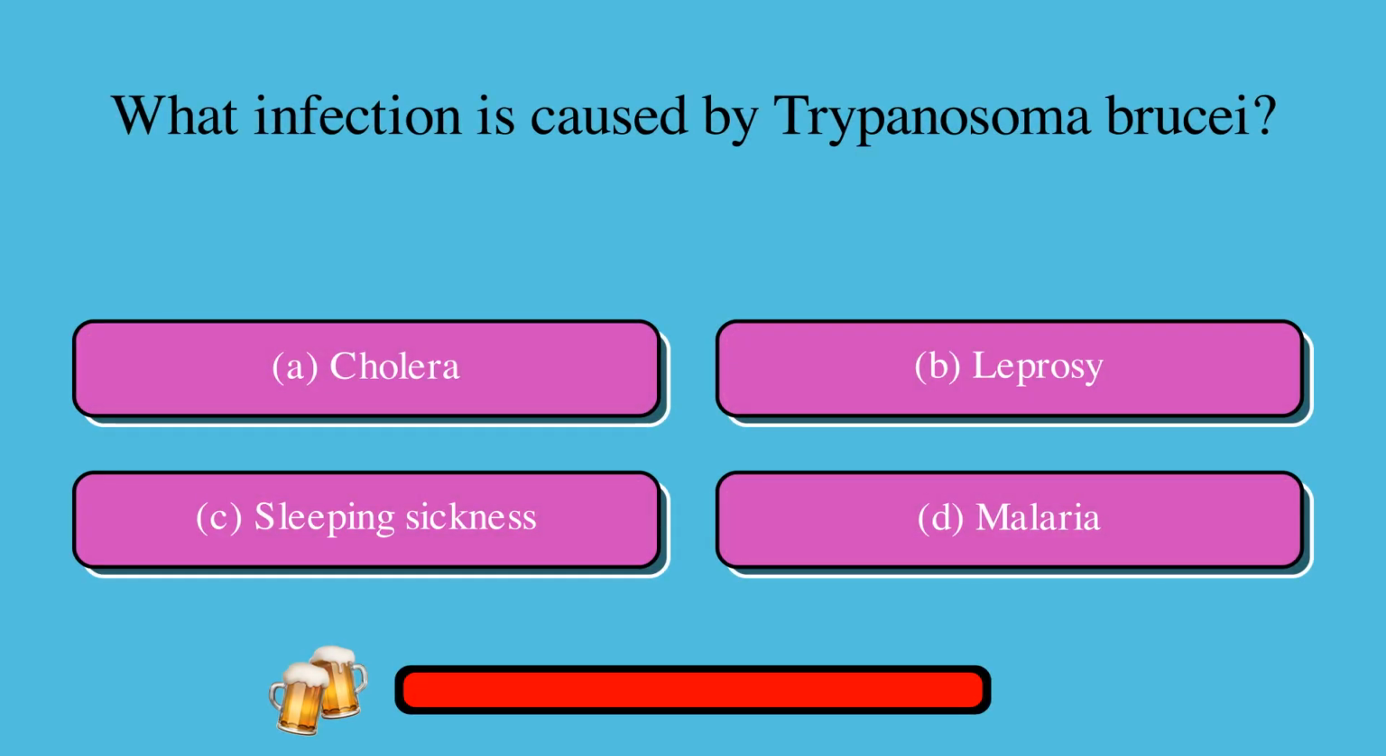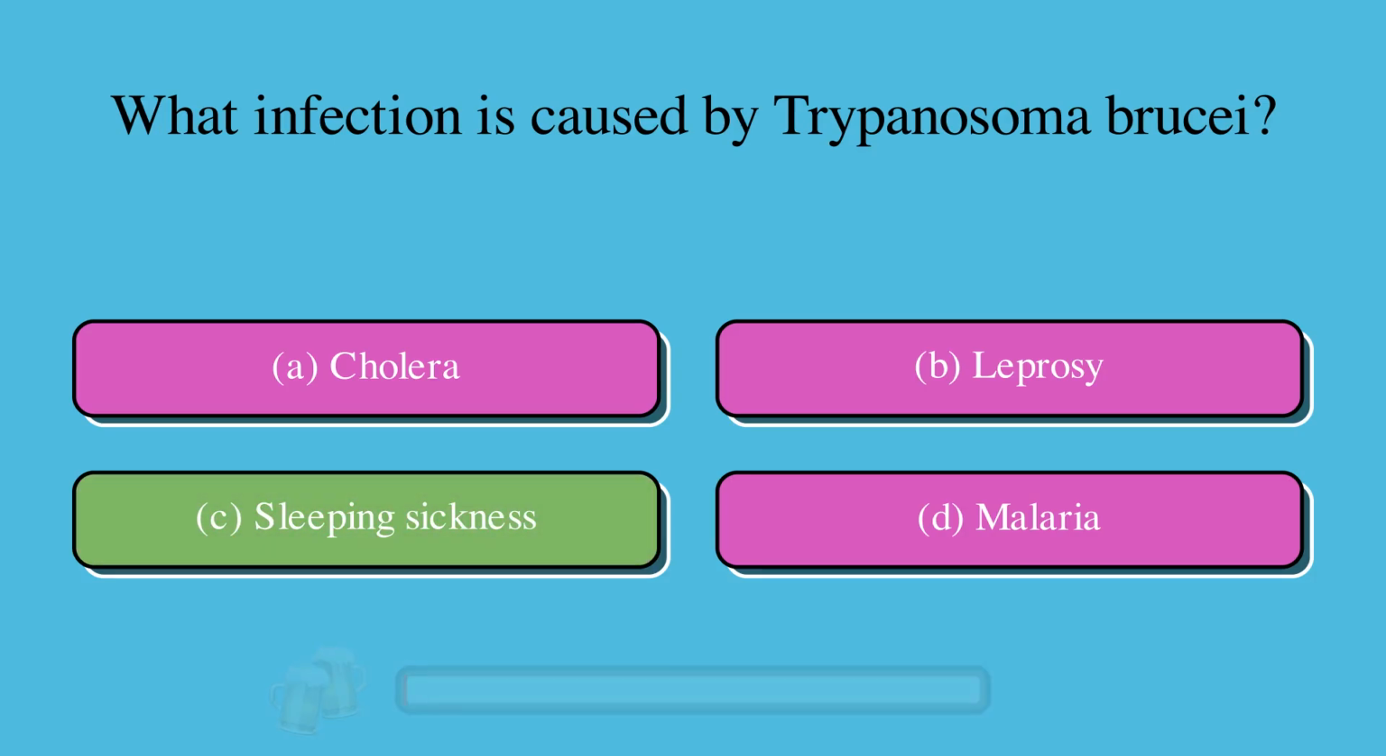What infection is caused by Trypanosoma brucei? A. Cholera, or B. Leprosy, or C. Sleeping sickness, or D. Malaria? The correct answer is C. Sleeping sickness.